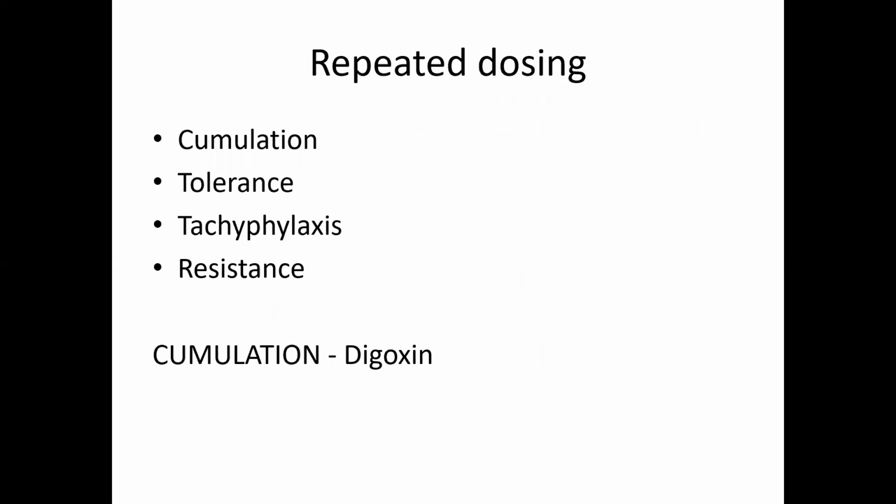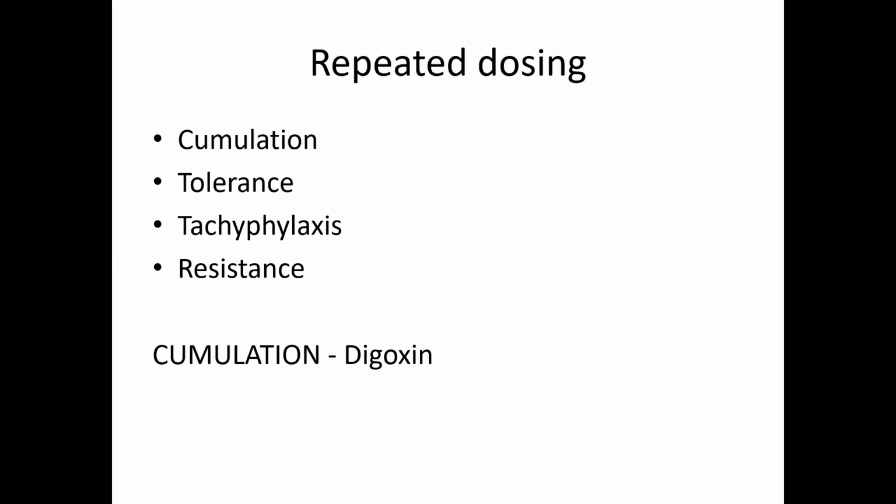And coming to the next factor, that is repeated dosing. So how will repeated dosing modify the drug actions? If we give repeated doses of the drug to the individual, it may cause cumulation, or it may cause tolerance, or it may cause tachyphylaxis or resistance. What is cumulation?